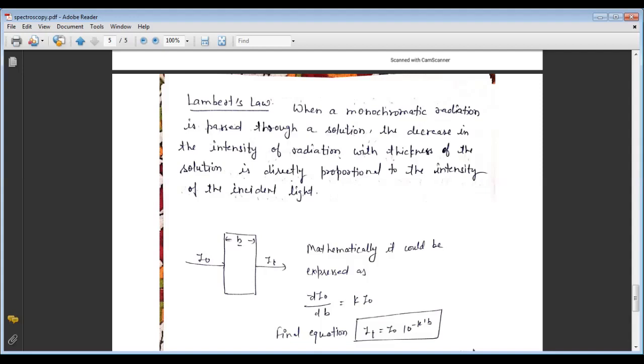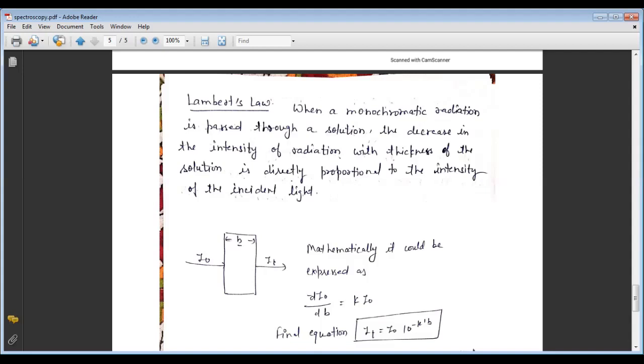Firstly, Lambert's law. When a monochromatic radiation is passed through a solution, the decrease in the intensity of radiation with thickness of the solution is directly proportional to the intensity of the incident light. In short, according to this law, the rate of decrease of the intensity of incident radiation with respect to the thickness of the medium is proportional to the intensity.